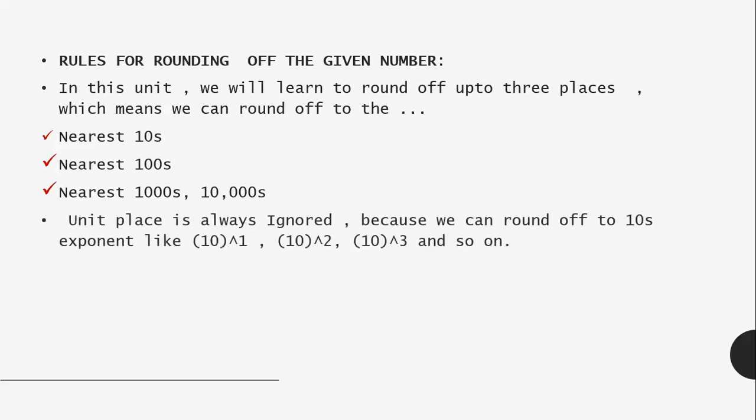So next, let us see. The units place is always ignored. Remember, we are rounding off the number to the tens exponent places, like 10 to the power 1, 10 to the power 2, 10 to the power 3, and so on.